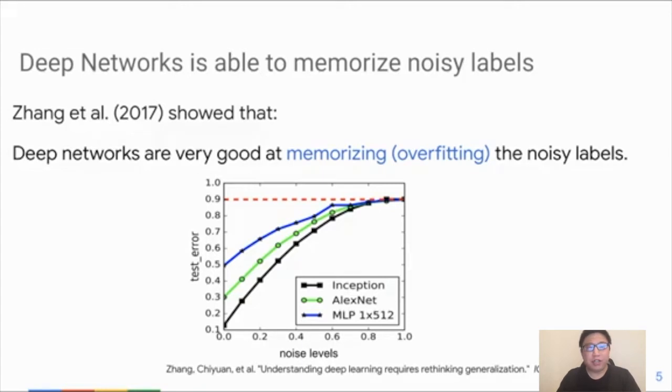Basically, Jiang shows that deep neural networks are very good at memorizing noisy labels. No matter how much noise we have in the training data, we can always train a perfect model with zero training loss. However, if we look at the test error, as shown in this figure, where the x-axis represents the noise level and the y-axis represents the test error, we can see that as the noise level increases, the test error increases considerably. That means noise will hurt the generalization performance when we have noisy labels in the training data.